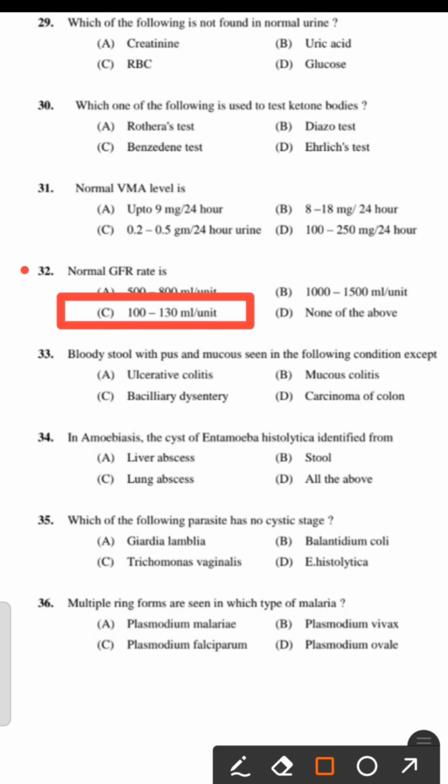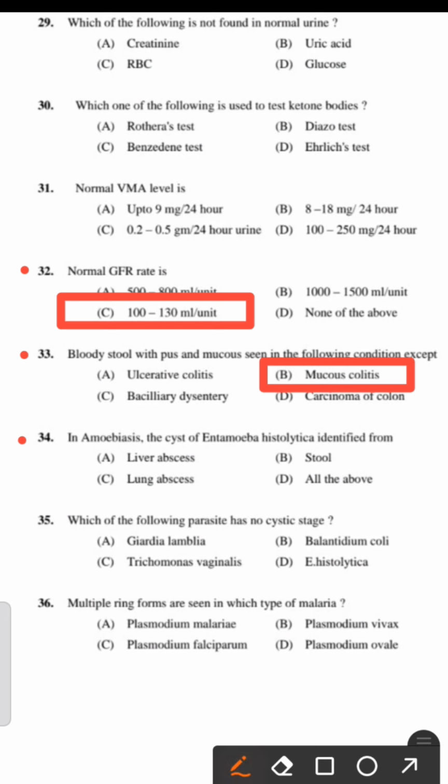Next one. Bloody stool with pus and mucus is seen in the following conditions except: ulcerative colitis, mucus colitis, bacillary dysentery, carcinoma of colon. The right answer is mucus colitis. Bloody stool with pus and mucus cannot be seen in mucus colitis.